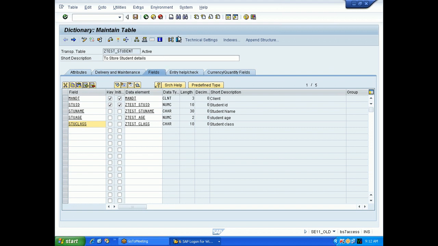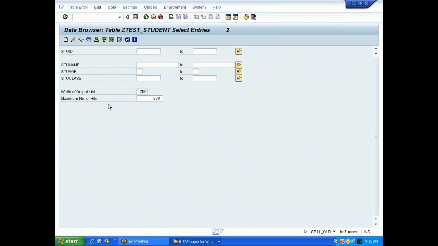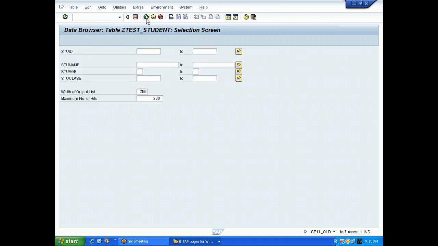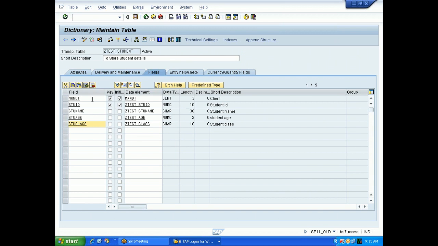But table data is client dependent. Say for example, this is table data. Tomorrow if I log into 810, their student IDs 1234, 1245, these IDs won't be there. Table data is client dependent. So that is why, don't confuse with this. I'll come to this later. Okay. So as of now, just practice with MANDT. So what you need to do for tomorrow's class is create a table.